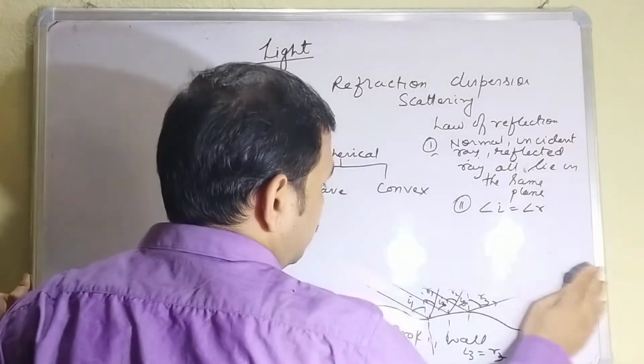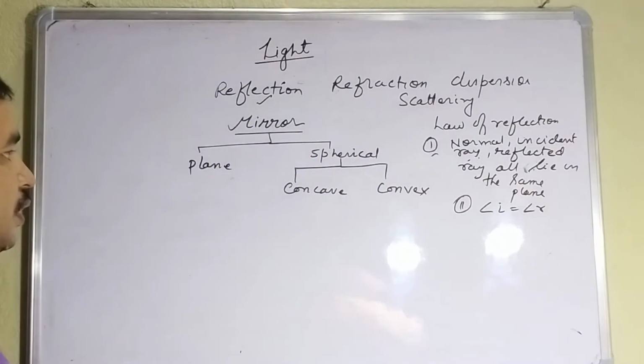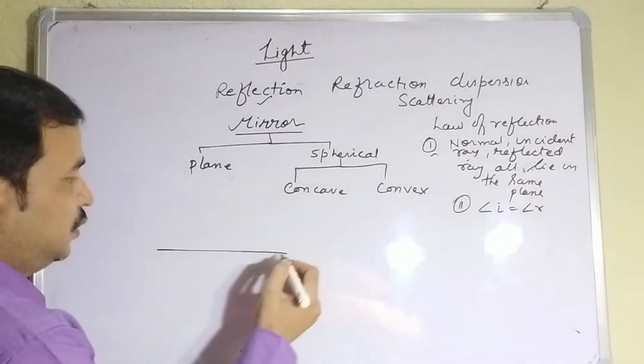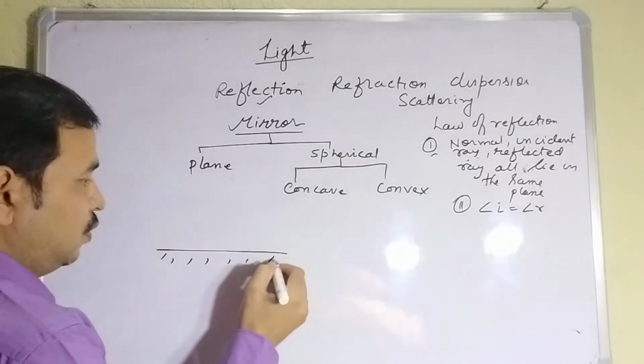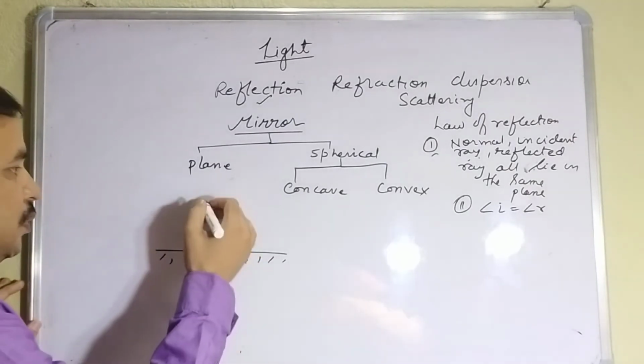Okay. Now we will come to the point: plane mirror. Plane mirror means this is a plane mirror. We will discuss plane mirror in short because you only have to learn the property, not the image formation.